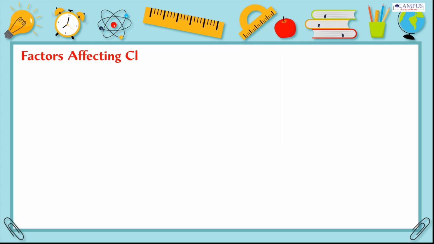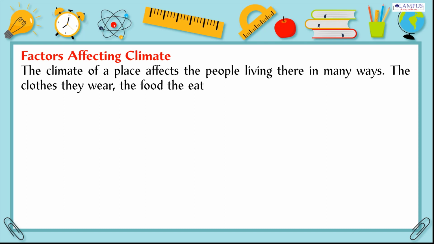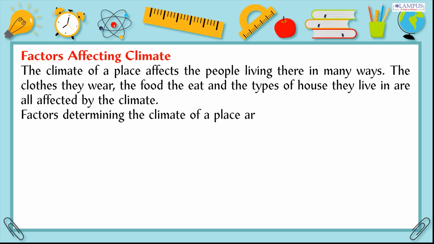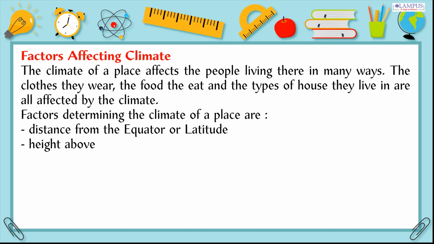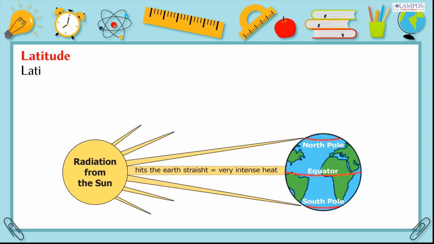Factors affecting climate. The climate of a place affects the people living there in many ways. The clothes they wear, the food they eat and the types of house they live in are all affected by the climate. Factors determining the climate of a place are distance from the equator or latitude, height above sea level or altitude, distance from the sea, winds, and the amount of moisture in the air.